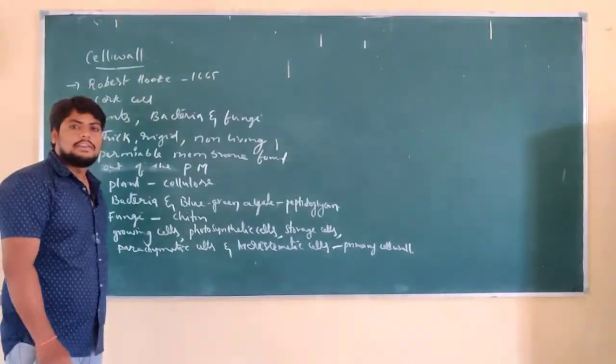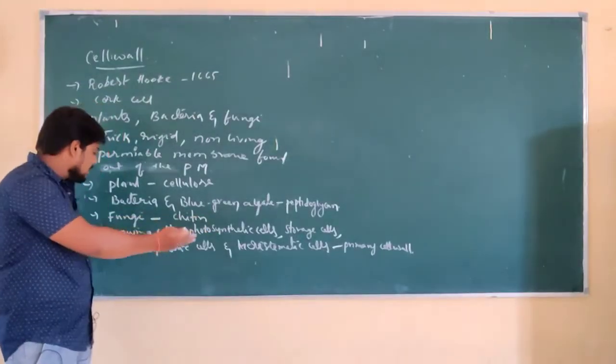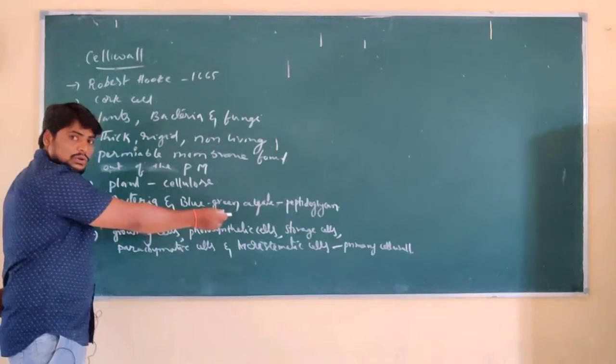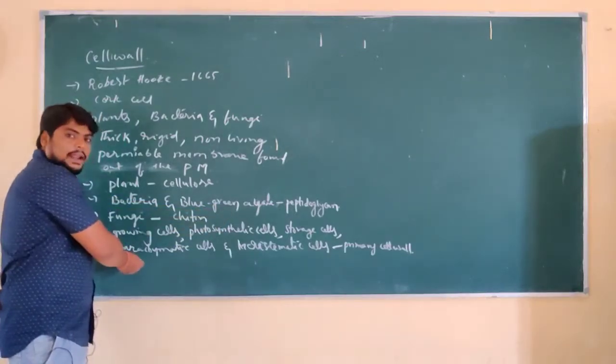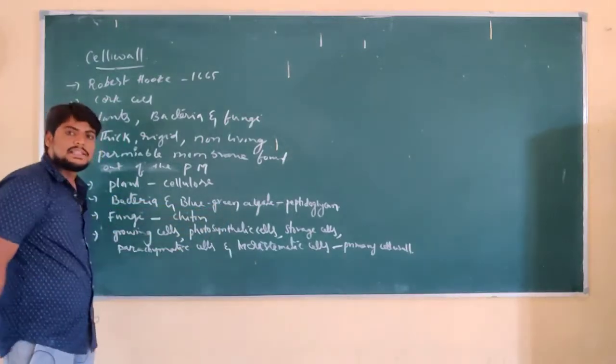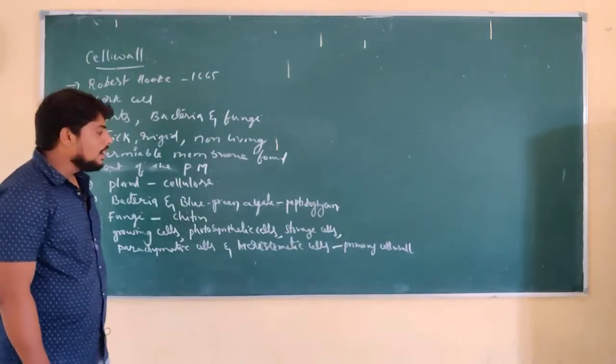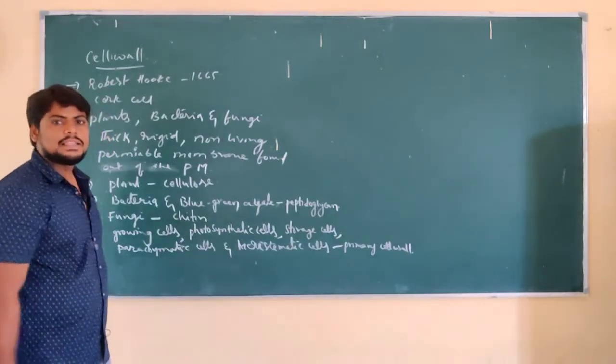In these different types of cells, the cell wall is called the primary cell wall.